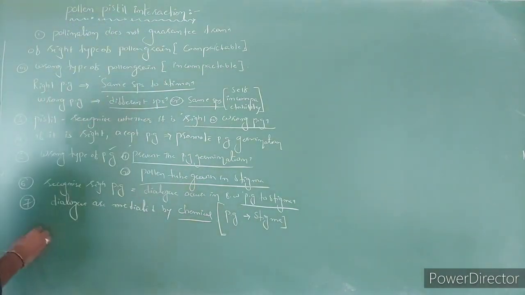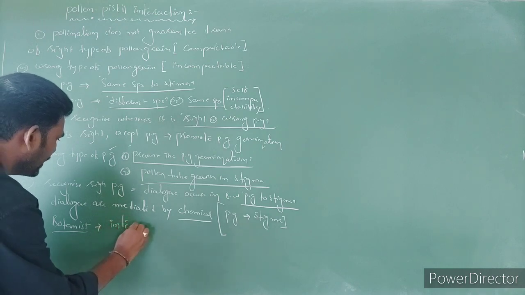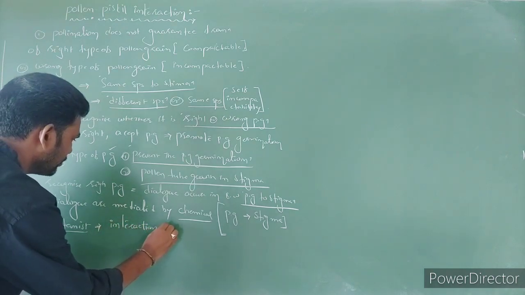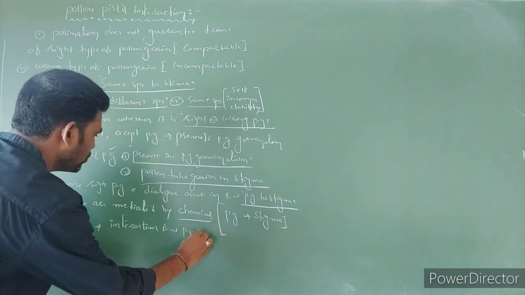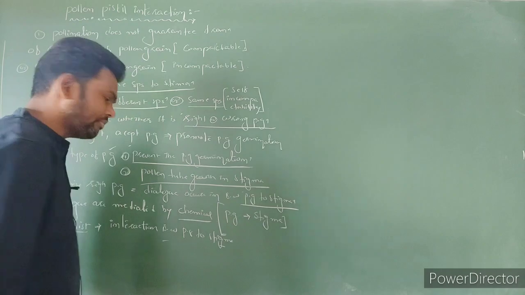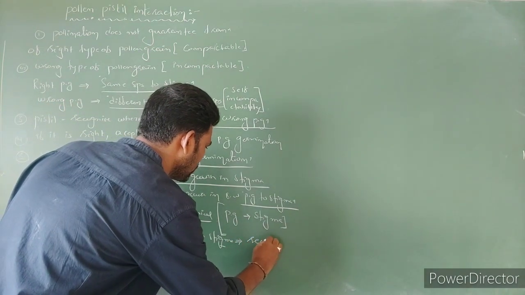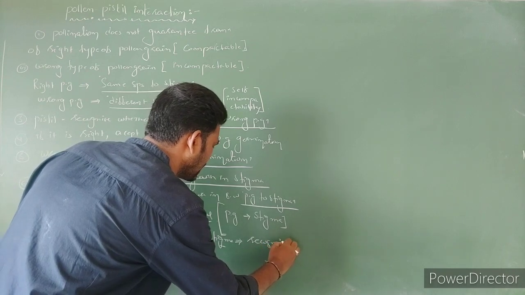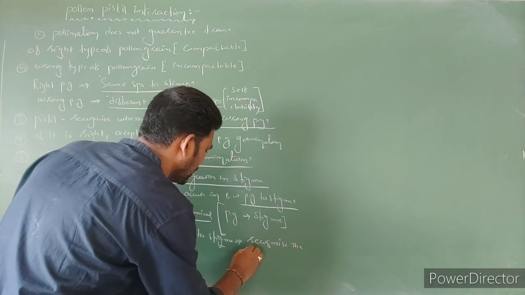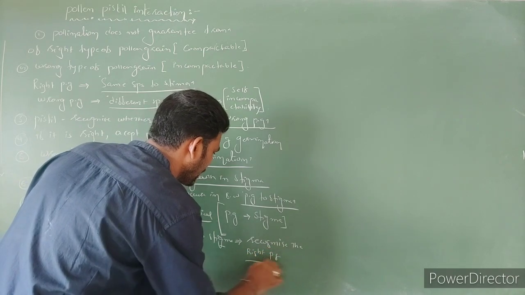So the botanists are telling that the interaction between pollen grain and stigma allows the recognition of the right pollen grain.